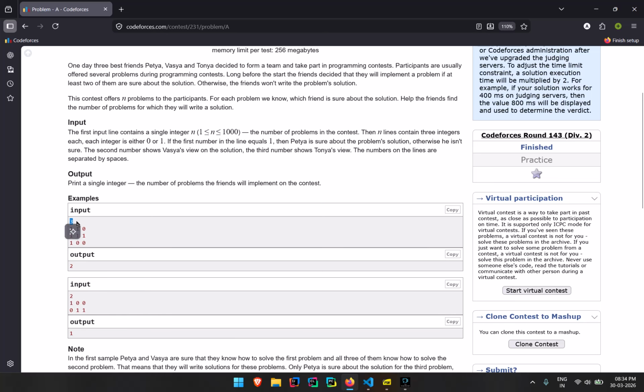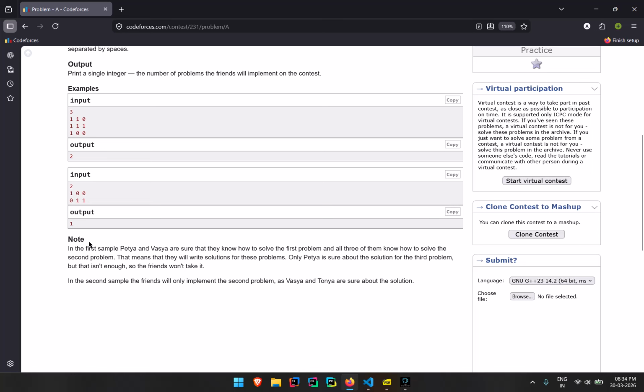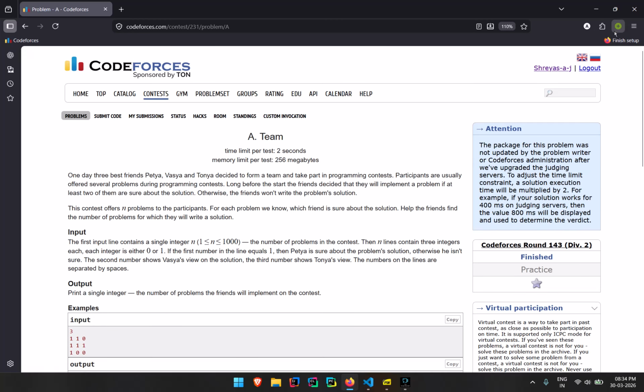The first line says the number of questions. Fine. Then here all three students know the solution for that, so obviously we are going to solve this. Here only one student knows the solution. Our requirement is that a minimum of two students must know the solution to solve it. So here we are not solving the problem. Simple. So how many questions are we solving in total? Two questions. That's the output. Here we're going to solve one question. That's the output. Simple. Hope you understood the question.